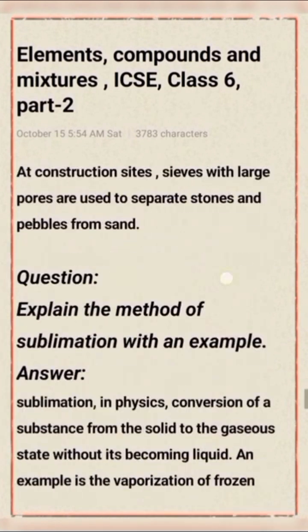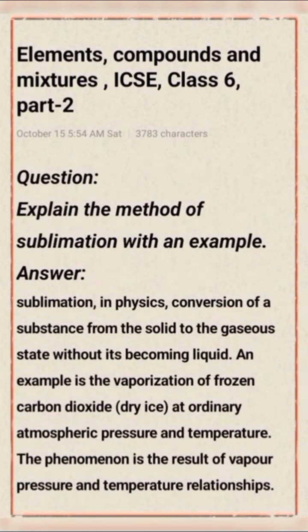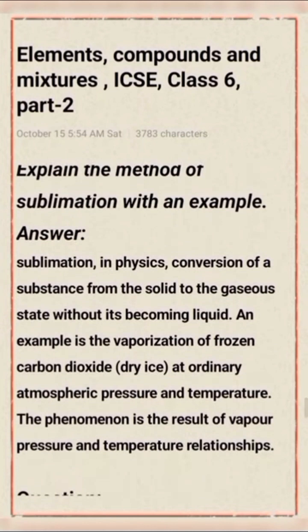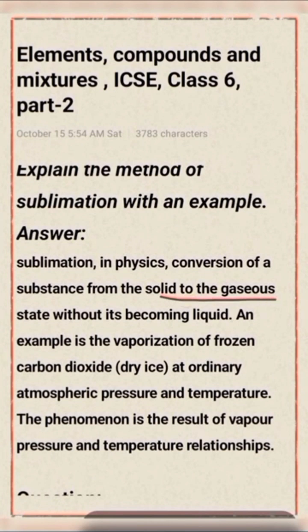Next question: explain the method of sublimation with an example. Sublimation in physics: conversion of a substance from the solid to gaseous state without its becoming liquid.